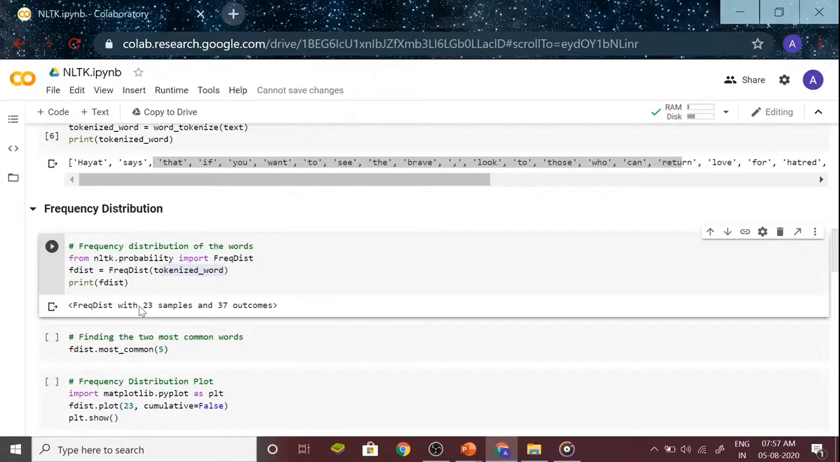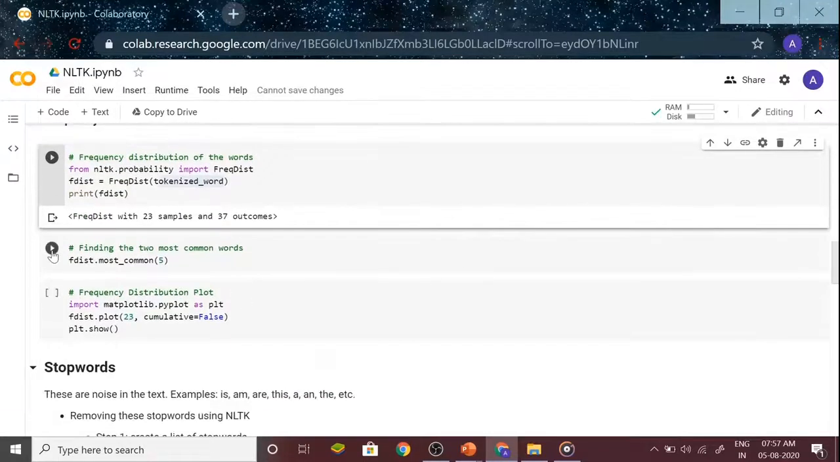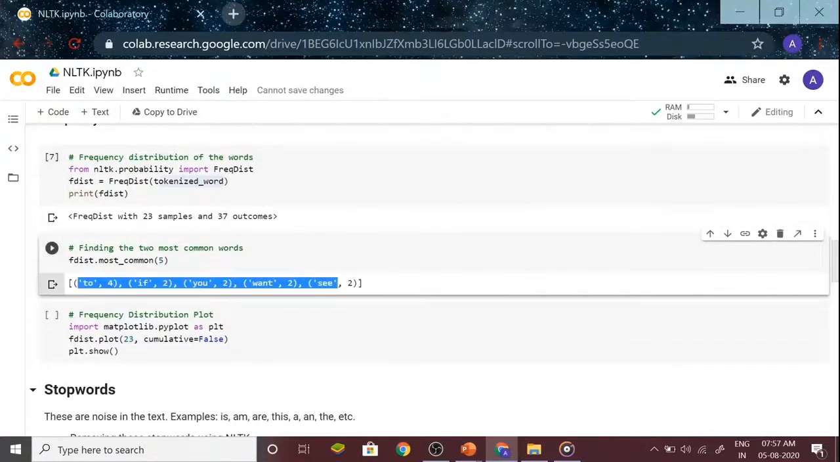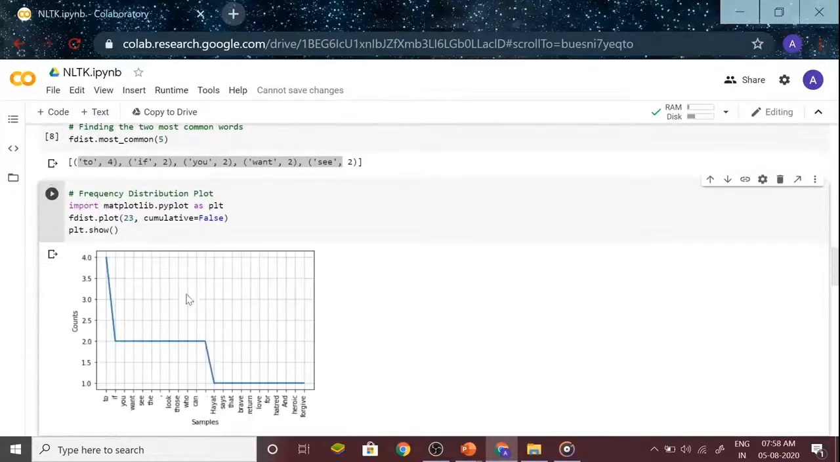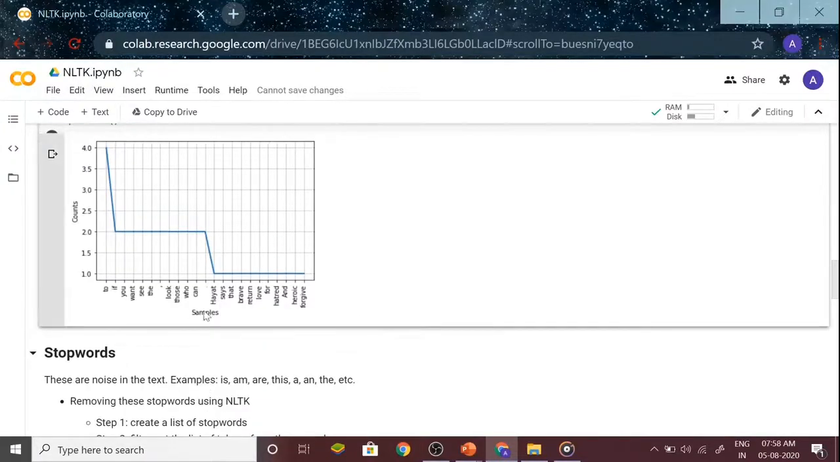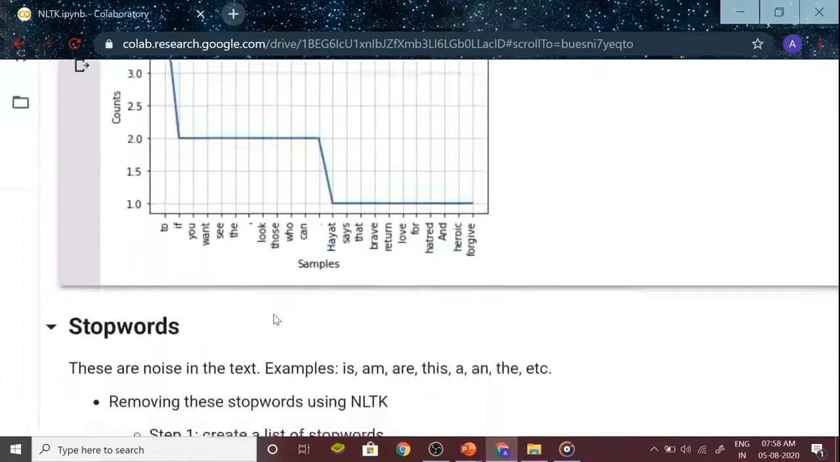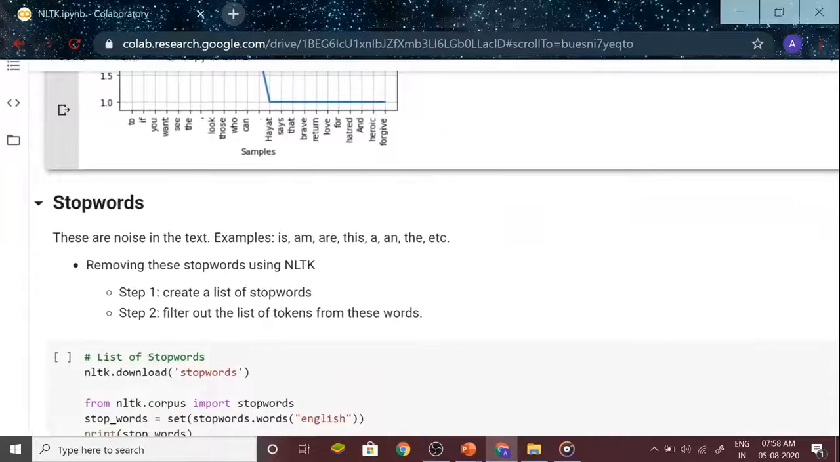Got 23 unique words and 37 total words. Here we got the 2 most common words and the number of times they occur. This is the frequency plot of all the words. Now the next step is stop words. This is a very important step in pre-processing.